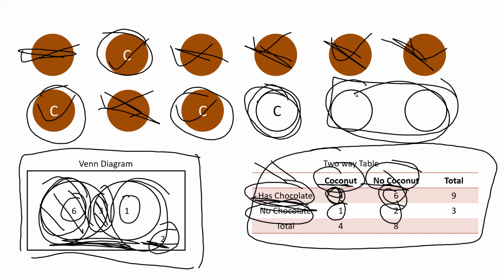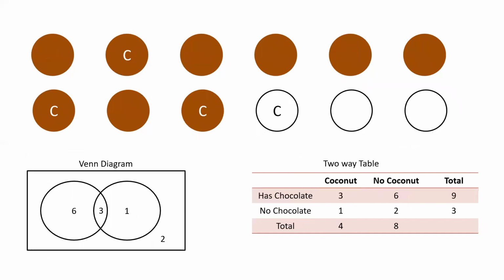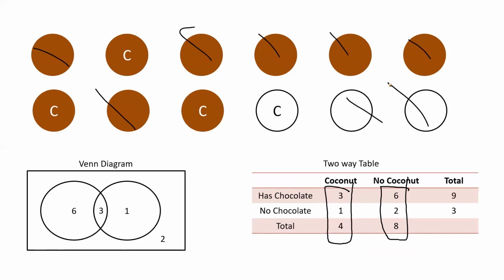Now if you want to see how many coconuts are there, whether chocolate is there or not, I am summing up 3 plus 1, which is 4. So I have 4 toffees where I have chocolate, no chocolate, I don't care. I am interested in only coconut. So there are 4 toffees where I have coconut. Same way I have 8 toffees where I have no coconut. Is it? Let's check. 1, 2, 3, 4, 5, 6, 7, 8. Yes.